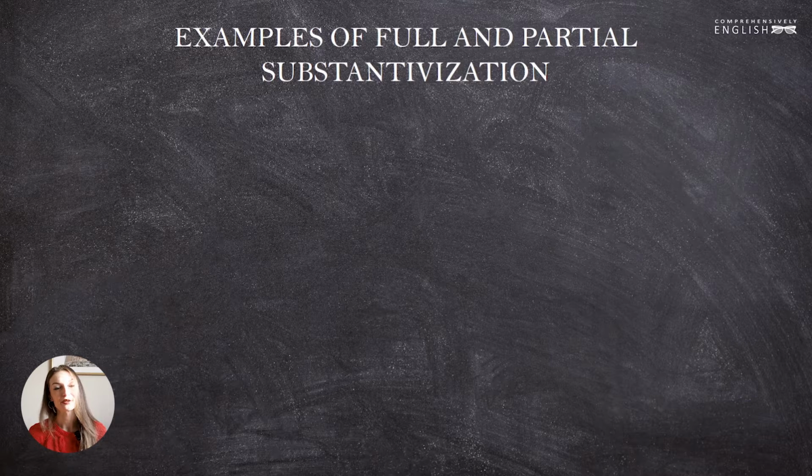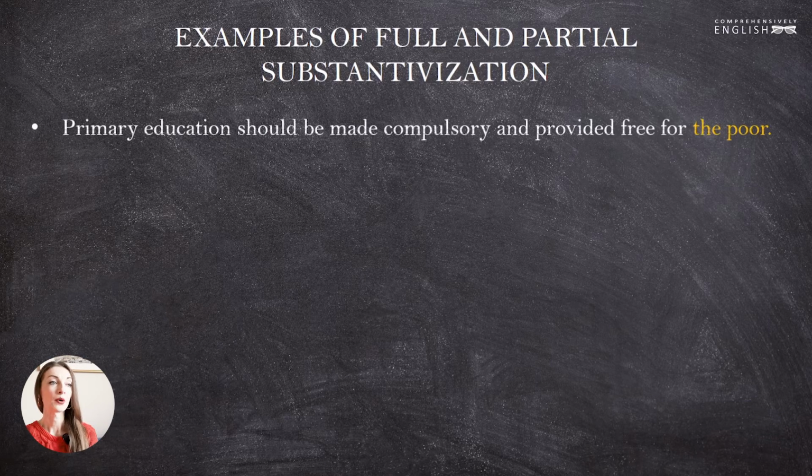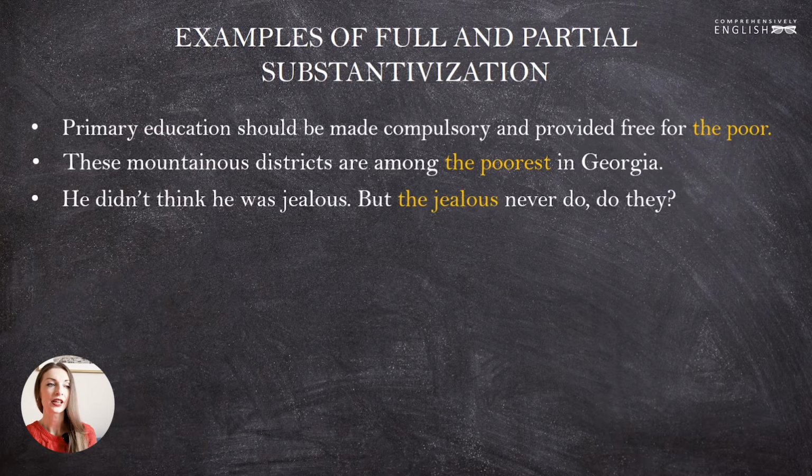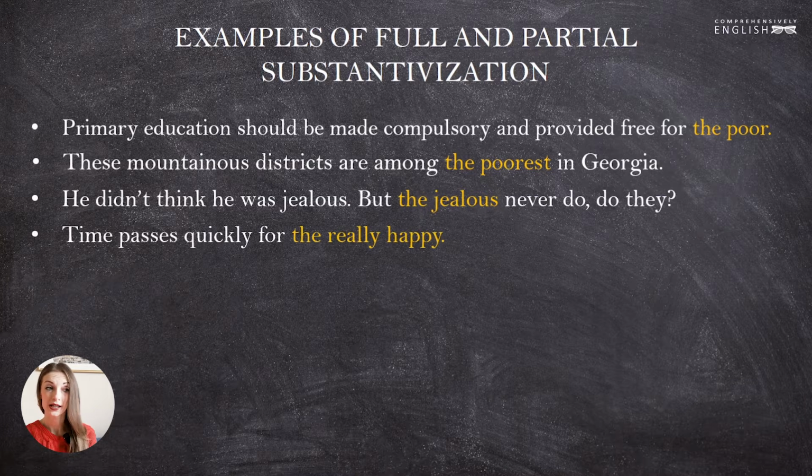Let's look at some examples of full and partial substantivization. Primary education should be made compulsory and provided free for the poor. These mountainous districts are among the poorest in Georgia. He didn't think he was jealous, but the jealous never do, do they? Time passes quickly for the really happy.